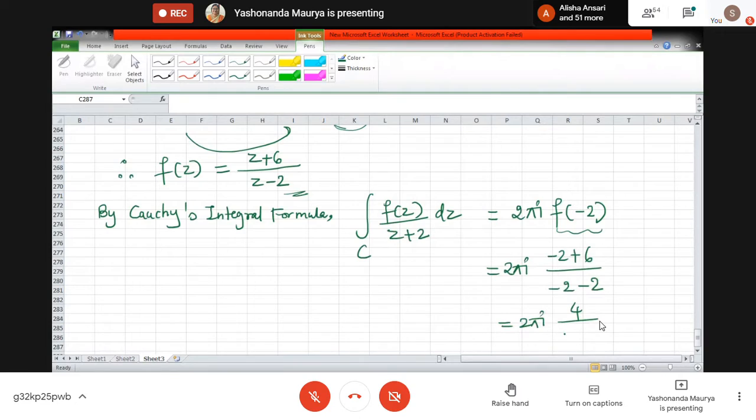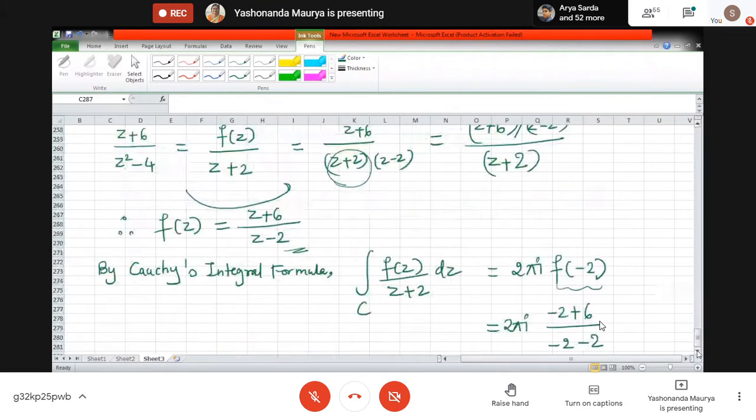This was a very interesting question. What if two problematic points are there within the region? That is my next question. Actually, you know the answer.